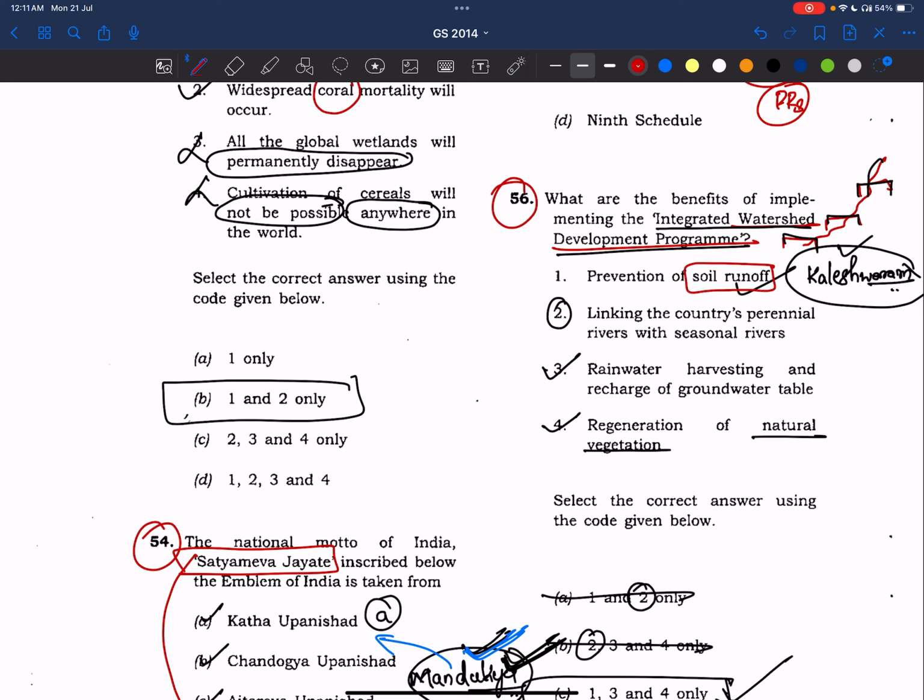Now, what we have to read, see here, soil runoff. So we need to make notes on soil erosion and soil conservation as well. Now, see here, rivers are coming again. Rivers are very important. We'll make notes on it. I'll share in the Telegram. Now see, rainwater harvesting programs. We need to focus on other programs as well. Here we are conserving water. What are the programs which are focusing on water management? All these things we need to cover.